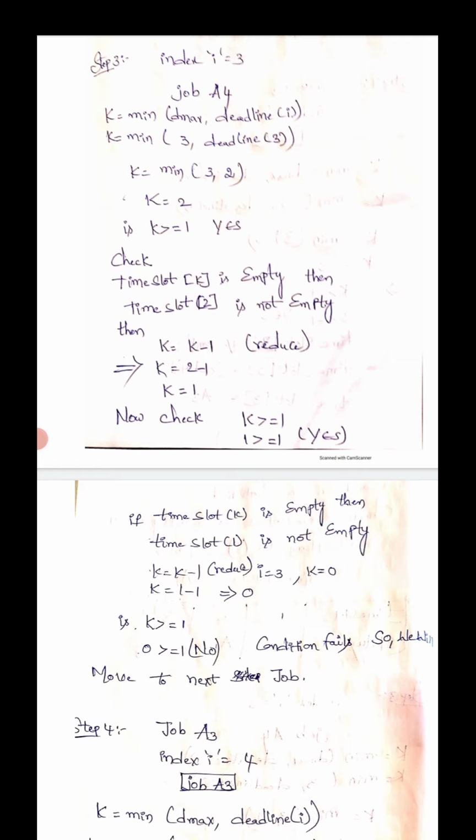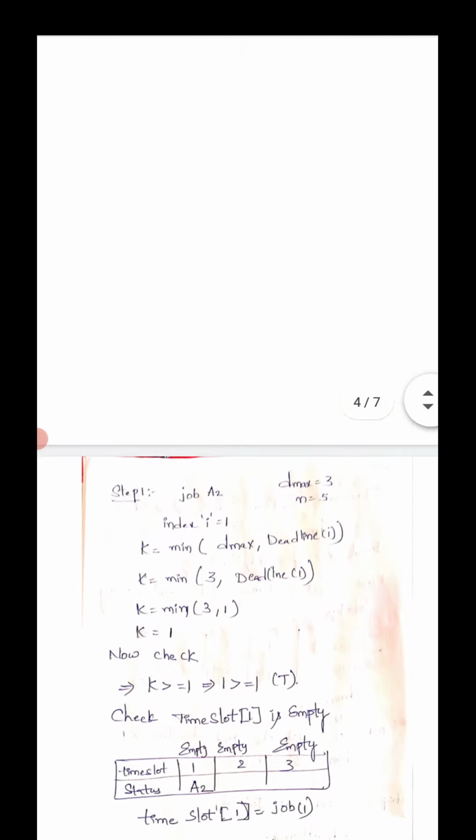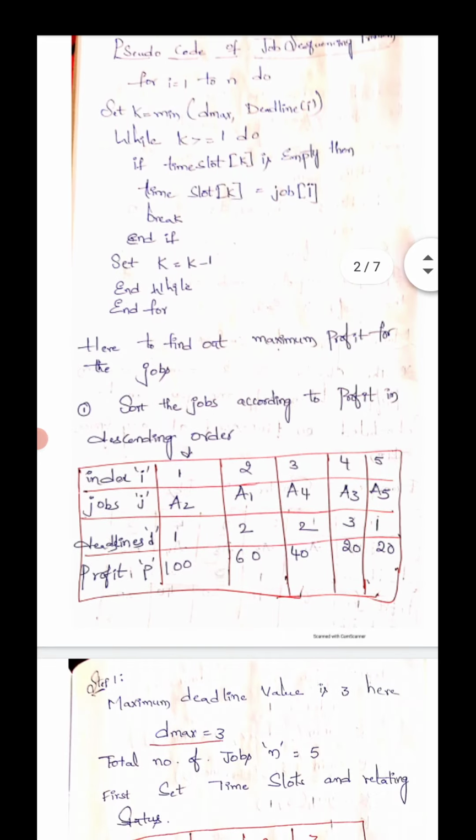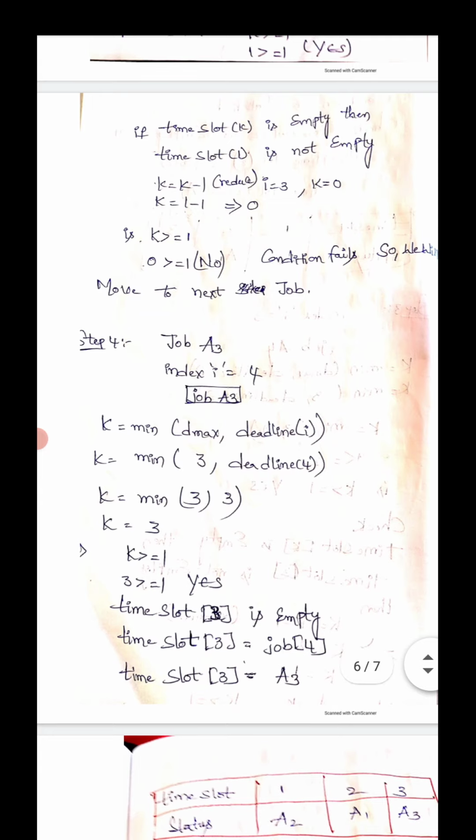Step 4: now you have to move to job A3, index I is equal to 4. Job A3 has deadline 3 and profit equal to 20. Look at step 4, job A3, index I is equal to 4.